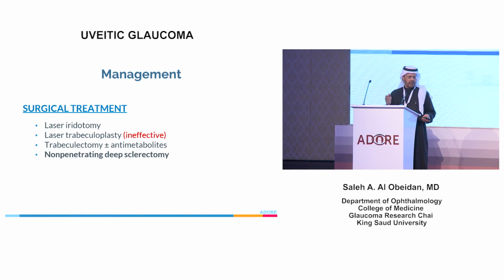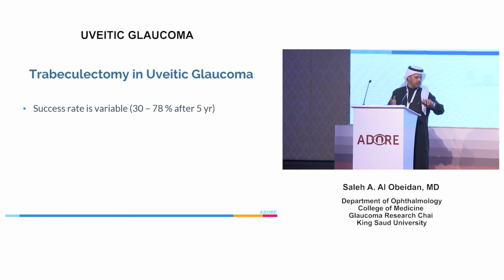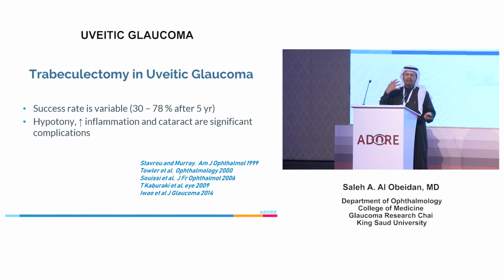Trabeculectomy, as well as non-penetrating trabeculectomy, we will touch on very quickly. In trabeculectomy for uveitic glaucoma, the success rate varies between 30 and 78% at 5 years. But we need to remember that trabeculectomy in ordinary glaucoma usually brings increased inflammation, hypotony, and cataract formation. These are probably more frequent in patients with uveitis.